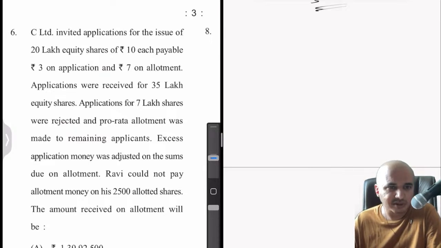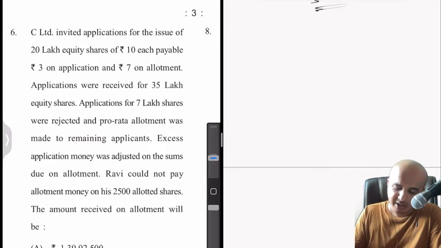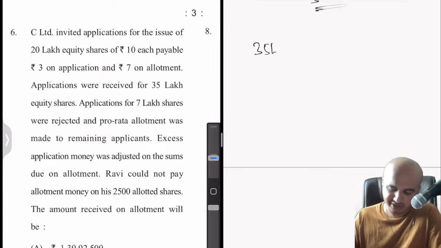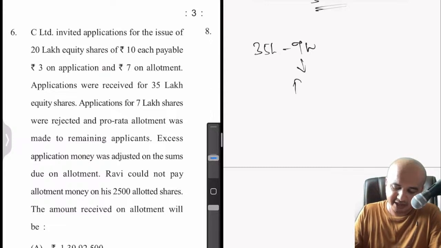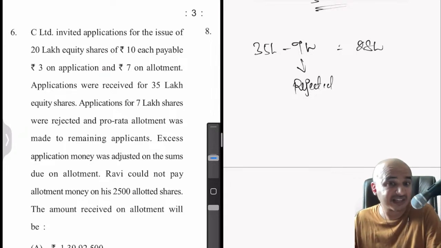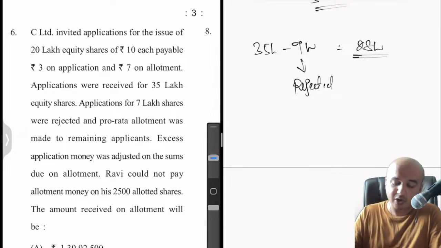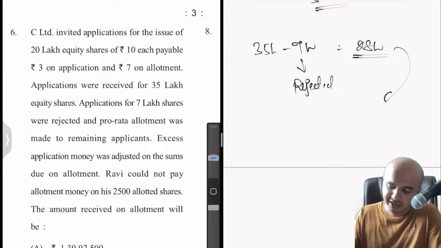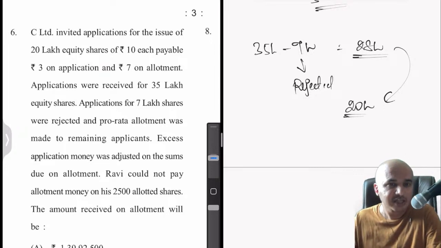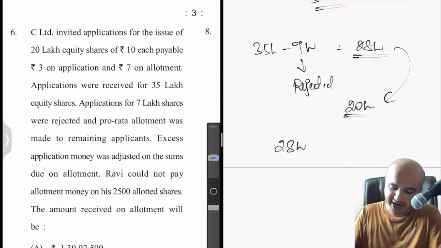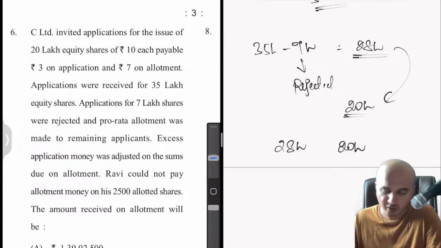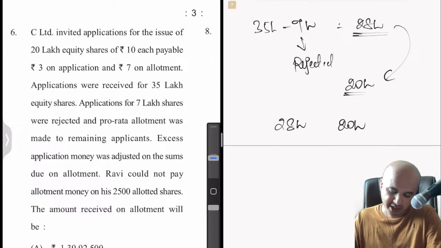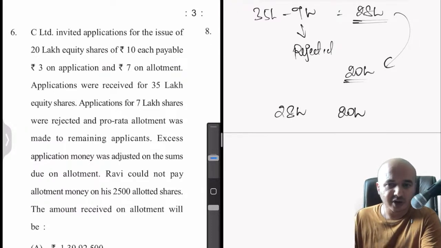Obviously, pro rata. You don't even have to look at the next sentence, because if 35 lakh applications have been received and out of that you have rejected 7 lakh, so that means what is the number of applications for which you have allotted shares? 28 lakh applications. But even though we have allotted shares to 28 lakh applicants, how many shares are there for allotment? Only 20 lakhs. So that means there is some kind of ratio involved here. If someone applies for 28, they will get 20 shares. Okay, so that is the ratio. You can further simplify that, but I'm just keeping it as it is for easy calculation. Next, so let's go ahead.